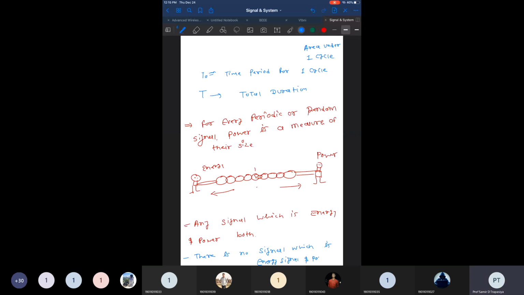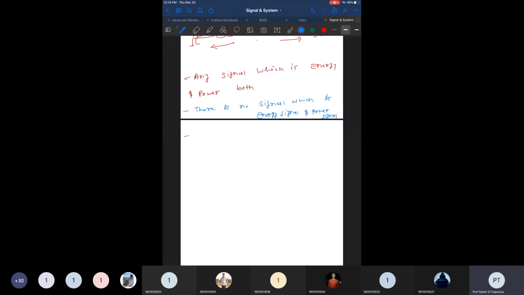So generally for every non-periodic signal, energy can be identified, energy is finite, and for every periodic signal, the power can be identified and measured. But you cannot find any signal which is both an energy signal as well as a power signal. Yes, but the reverse is true: there are some signals which are neither energy signal nor power signal.